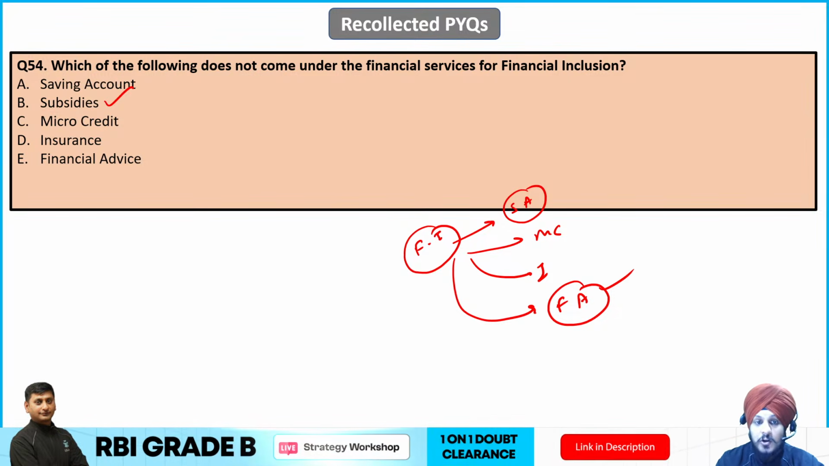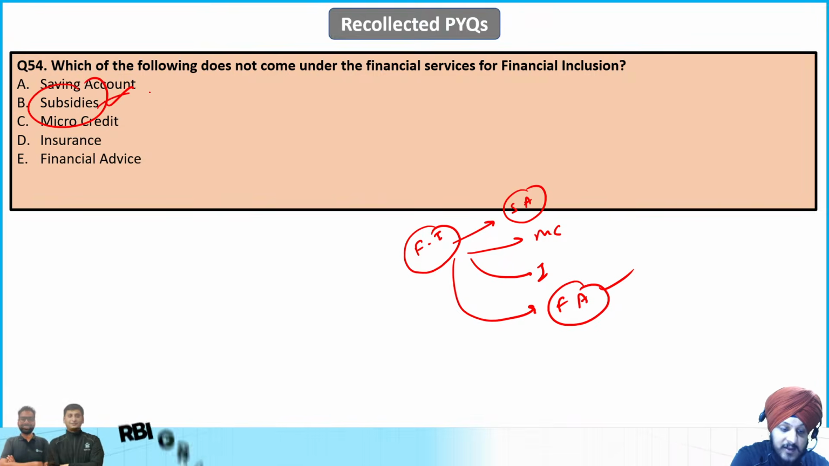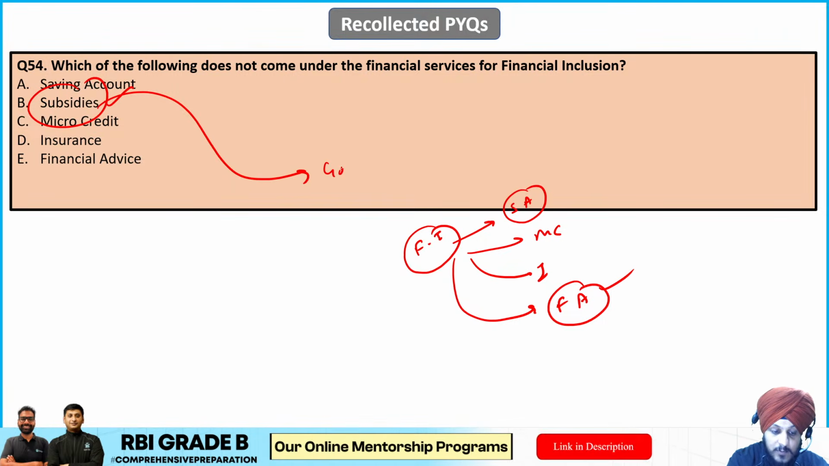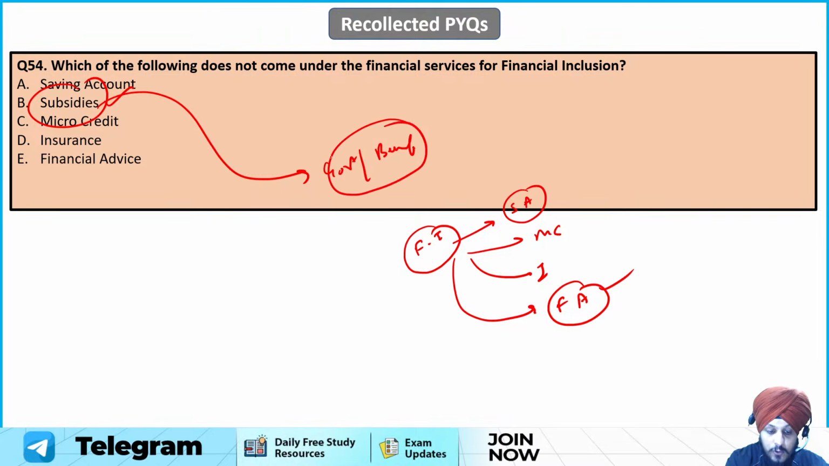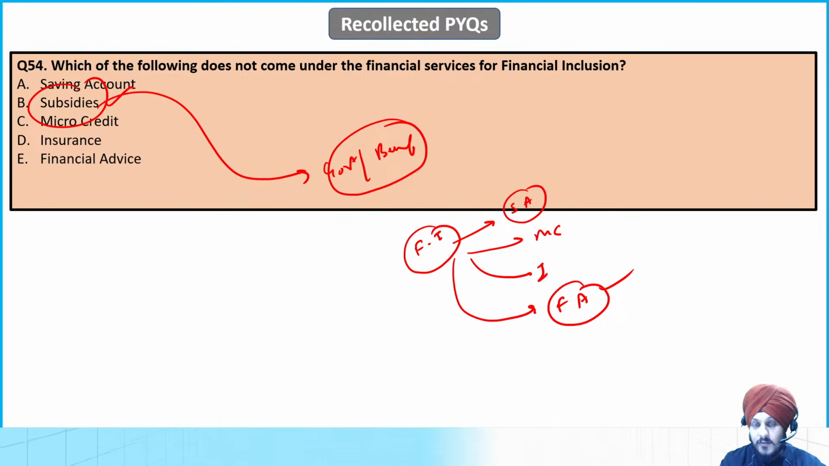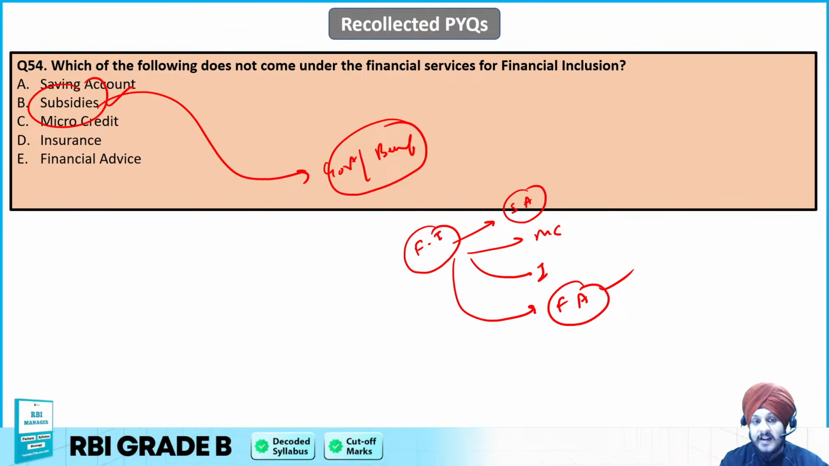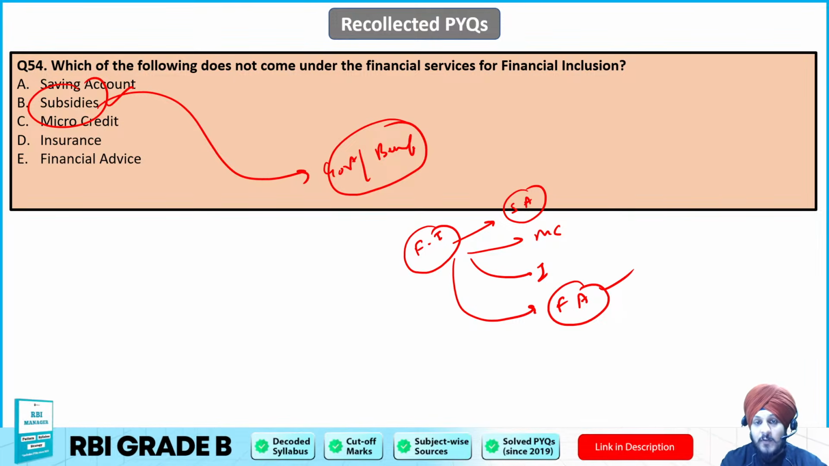But subsidies are not a part of financial inclusion, right? Why are subsidies not a part of financial inclusion? Because subsidies are basically government support or government benefits, right? And although they may be transferred through bank accounts, which can act as a delivery channel, the subsidy itself is not an objective of financial inclusion, right?